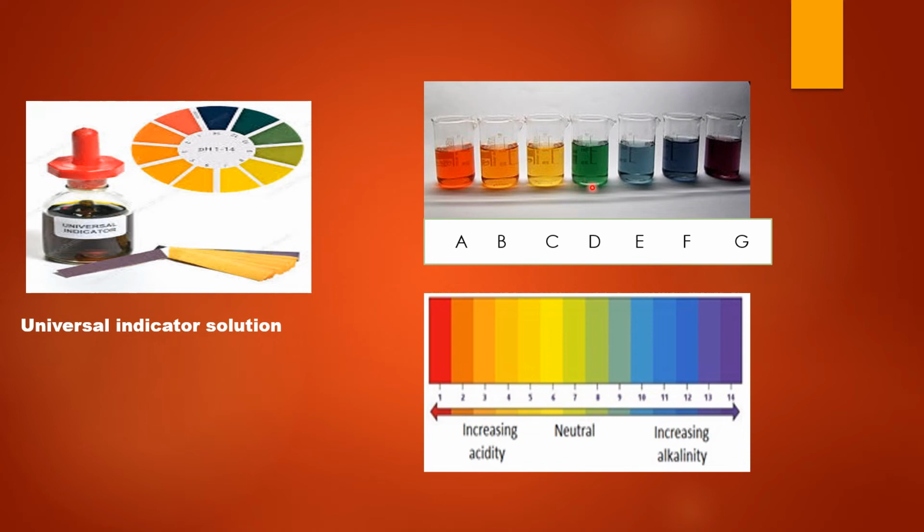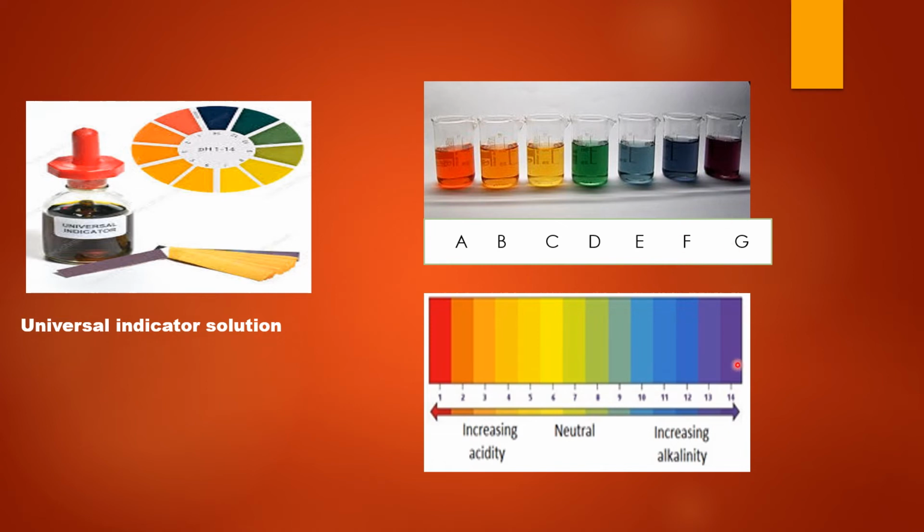pH of the solution D is 7. That means the solution is neutral in nature. The light blue color of solution E indicates that this solution must have a pH equal to 9, so this solution is basic or alkaline in nature. Dark blue color, here you can see, compare the color, you can say that the pH is equal to 12. So the solution is basic in nature.